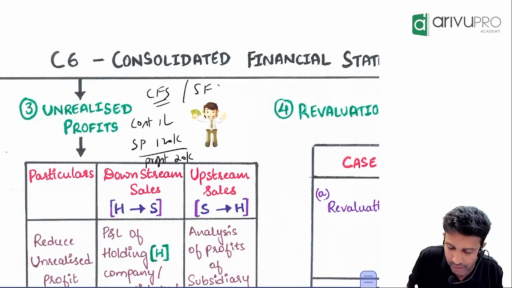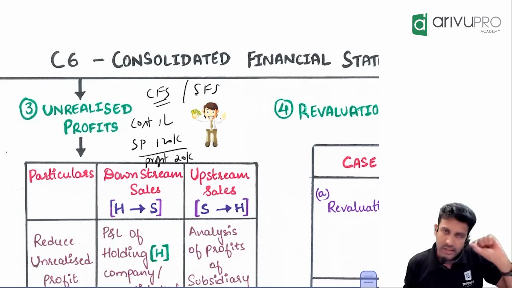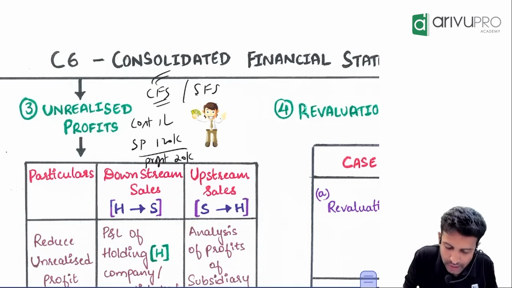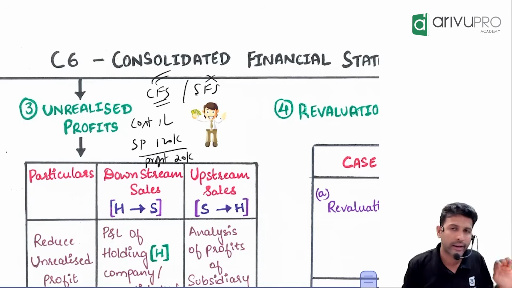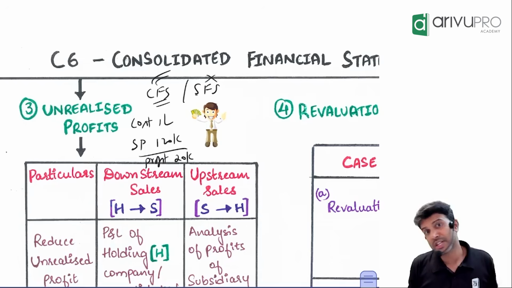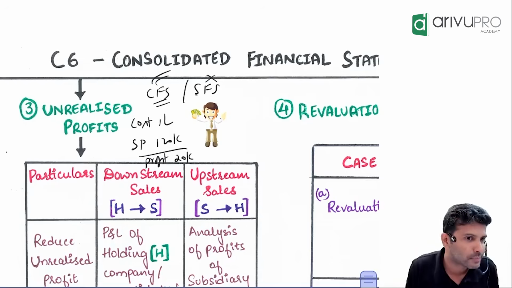Individual financial statement we call it as SFS. SFS means standalone financial statement, or you can also call separate financial statement. There you don't have to eliminate. Elimination will only happen where? In the consolidated financial statement, elimination will happen. Done, Anji?